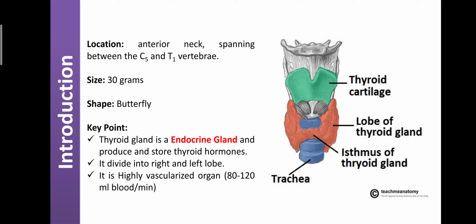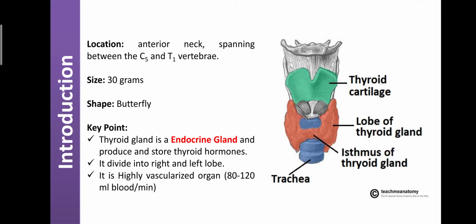Dear students, the thyroid gland is mainly present in the front of the neck, anterior to the neck. The exact location is between the C5 and T1 vertebra, that is, the cervical fifth vertebra to the thoracic first vertebra.